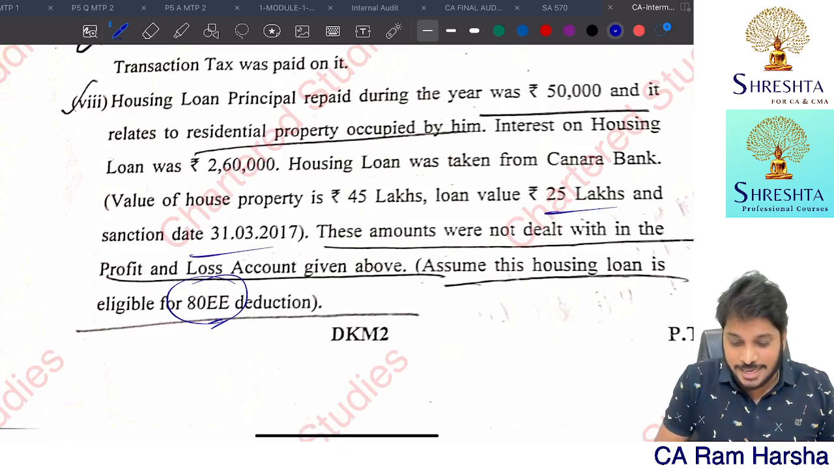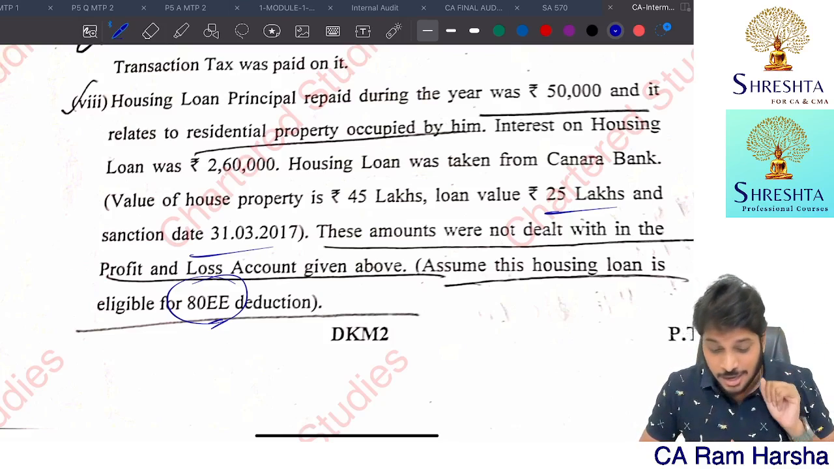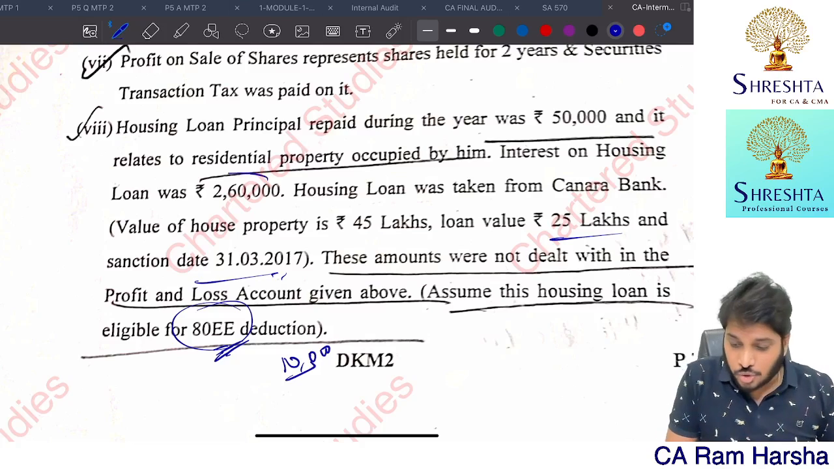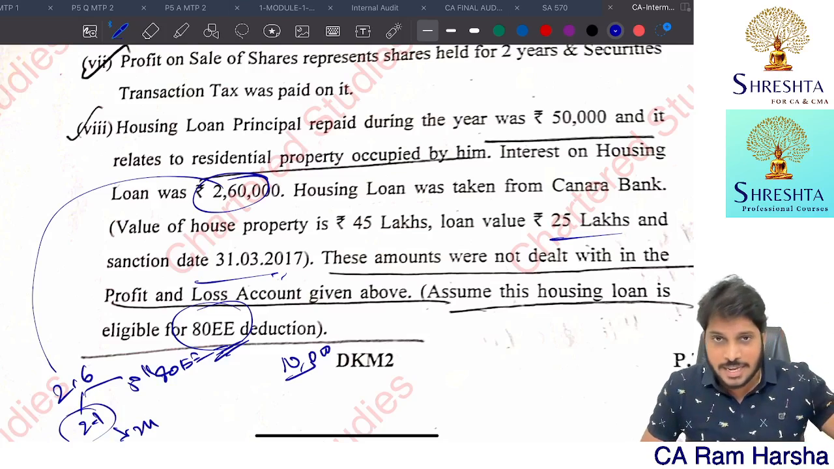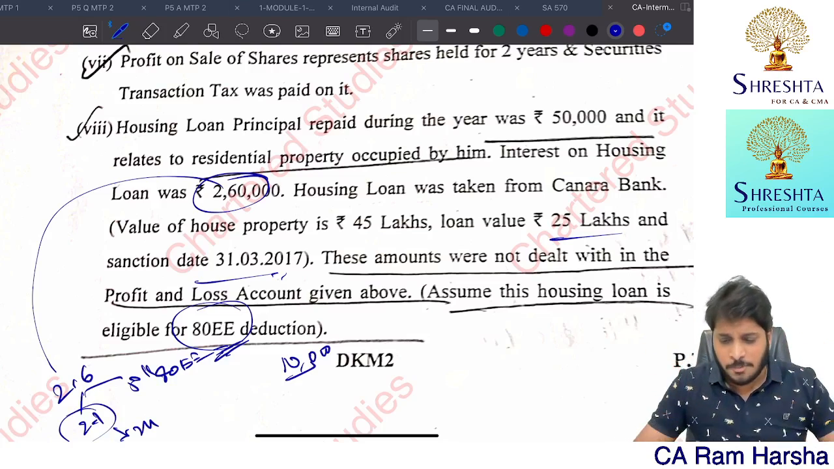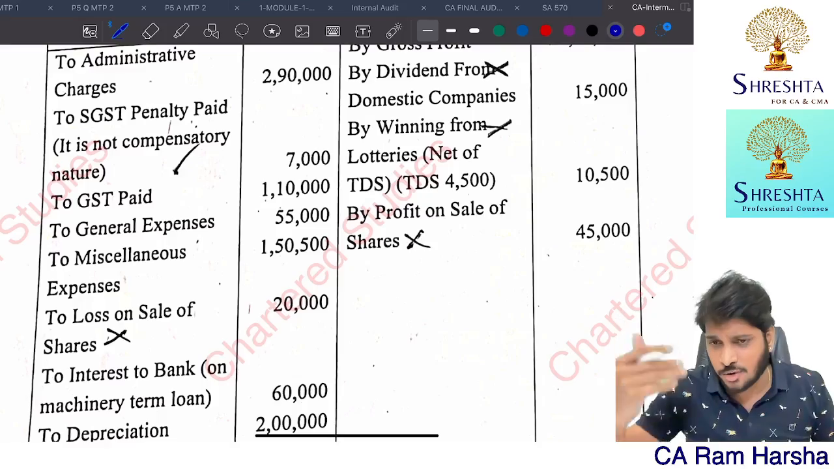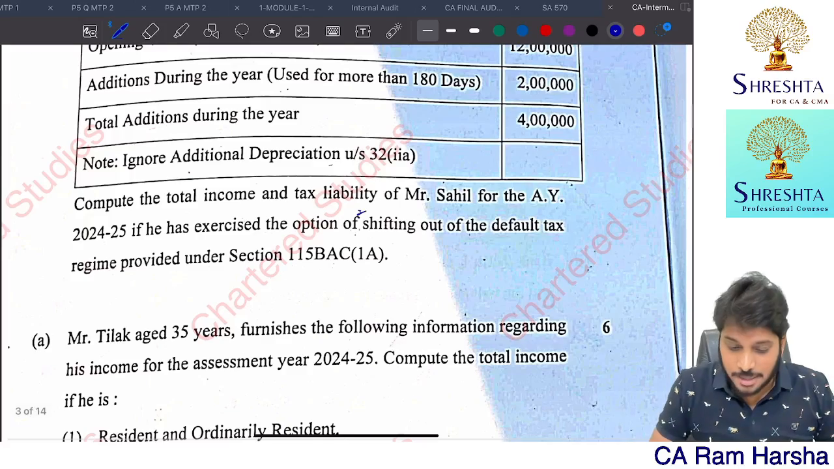The 80EE deduction is only for a house purchased in the 16-17 year, with the loan sanctioned in the 16-17 year. Only then does the 80EE deduction apply, and up to 50,000 rupees you can claim. The total interest on the housing loan is 2.6 lakh, right? Split it: 2.1 lakh, give it under section 24, and allocate 50,000 under 80EE. Getting it? The 2.1 lakh you anyhow claim under house property. If you have not studied this, by the way, you claim it as deduction under the house property head of income. So this is a computation of total income and tax liability.